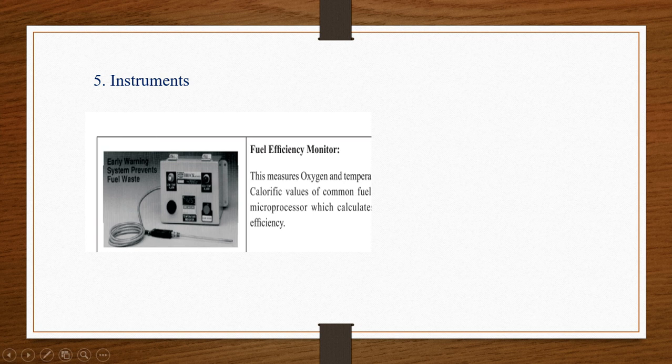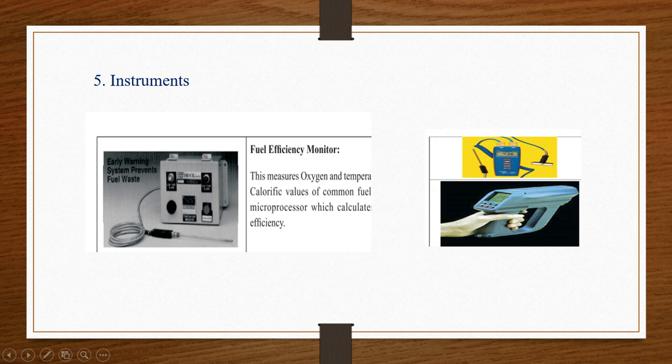I will give you some examples of these instruments. This is one of the instruments, the fuel efficiency monitor. It will provide you the efficiency of the fuel. That means it measures the oxygen level, temperature, and calorific values of the fuel. All these will be calculated by using this fuel efficiency monitor.